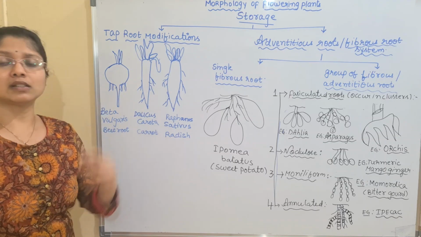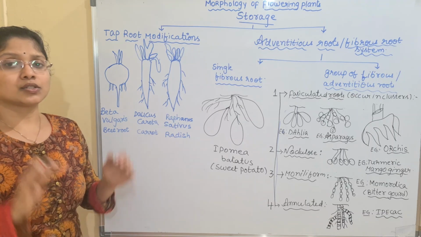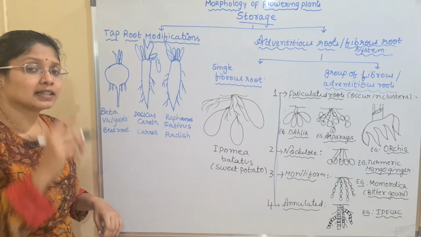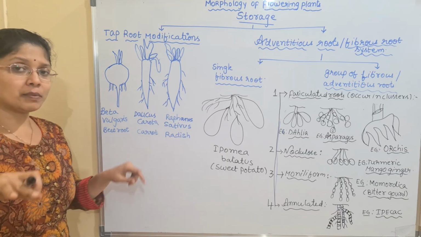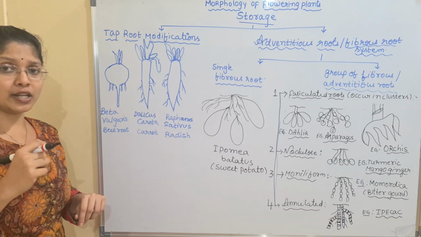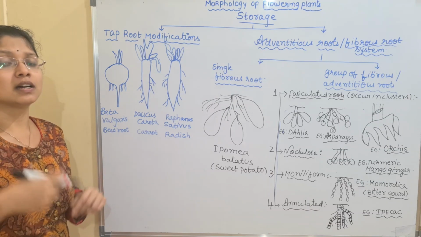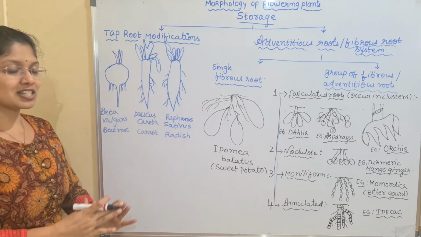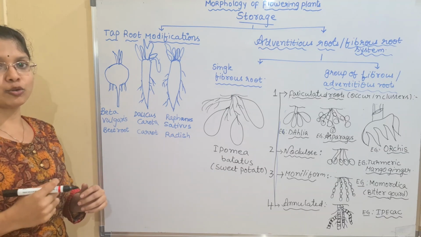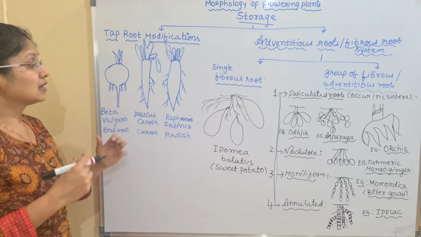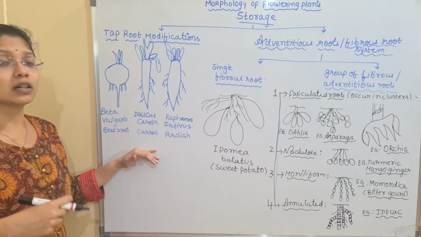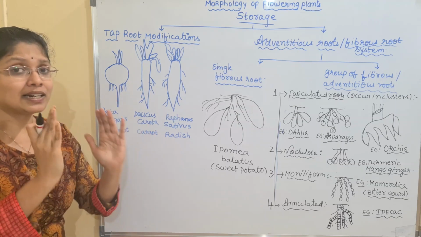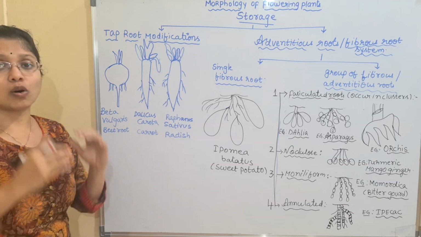If you remember the structure of the taproot system, what is the major structure that we learned in the previous video? I told you that there will be one main root, and attached to the main root we have horizontally attached secondary roots. To those again we have obliquely placed tertiary roots. So branching of the roots takes place. The central root, the main axis of the root, is said to be the primary root. So we are learning about taproot modifications where the storage of starch mainly takes place in the central axis or the primary root.